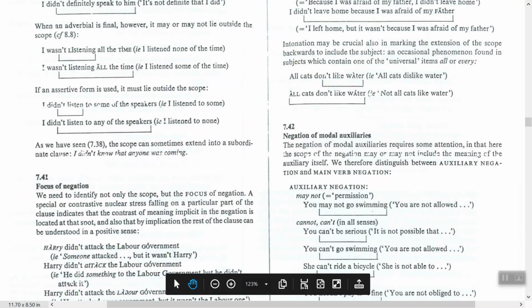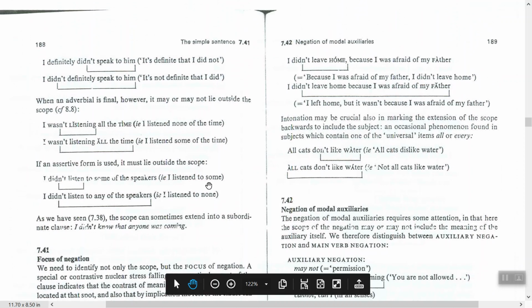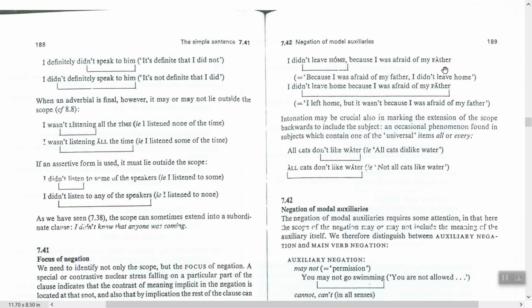Another example here, we have the same idea. For example, I didn't leave home because I was afraid of my father. Where is the focus here? On home. You see? But in the second sentence, the focus is where? On father. And we know that we start from not. Here, from not till what? Till this.